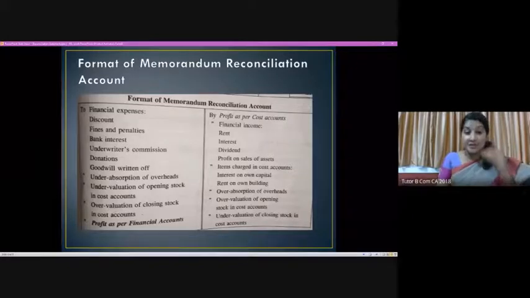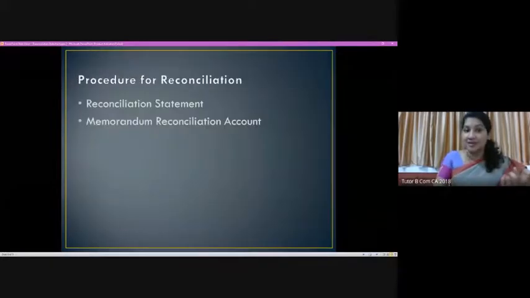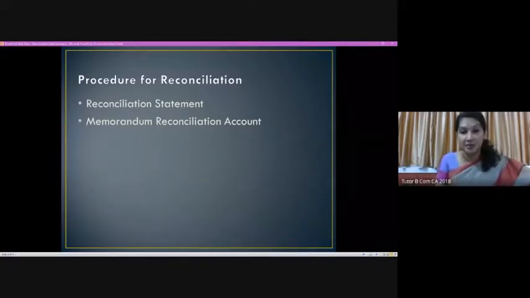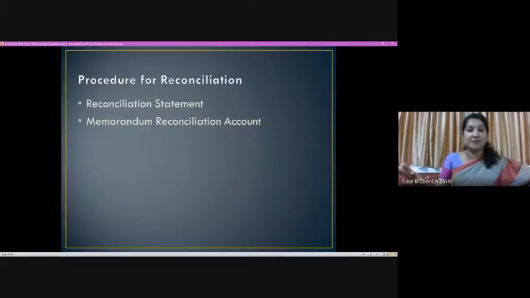That adjustment requires two steps. One is preparation of a reconciliation statement, which I said in the beginning. And the second one is preparation of a reconciliation account, that is memorandum reconciliation account. While preparing the account, we follow the principles of accounting, that is, debit the expenses and credit the incomes. That is where we were just looking at the format of preparation. So this is the theory part, and tomorrow we will go with the practical aspects. Right.